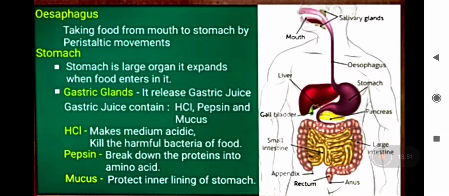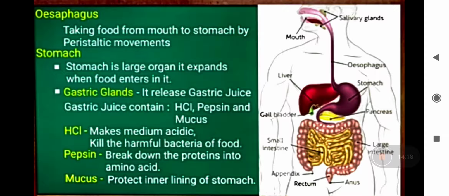The esophagus only takes the food from the mouth towards your stomach, and it will show a kind of movement, contracting and relaxing movement. This movement is called peristaltic movement. Okay, it contracts and relaxes and contracts and relaxes. This peristaltic movement ensures that food will move down towards your stomach.